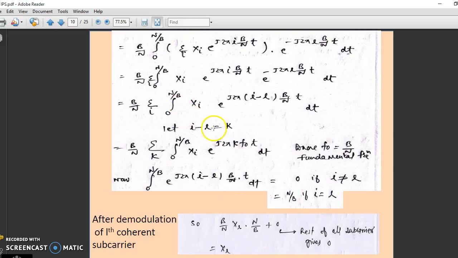All the subcarriers which are not equal to L will give the result 0, and whatever information is on the Lth subcarrier, it will give. So the output will be nonzero for i equal to L. After demodulation of the ith subcarrier, we get x_L. So we get the Lth data that was transmitted on the Lth subcarrier. For every data symbol we have to perform matched filter detection with all subcarriers.